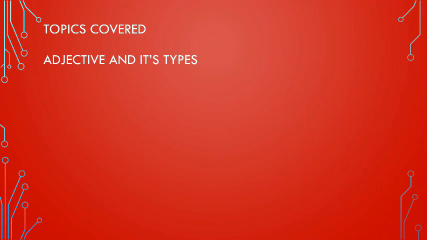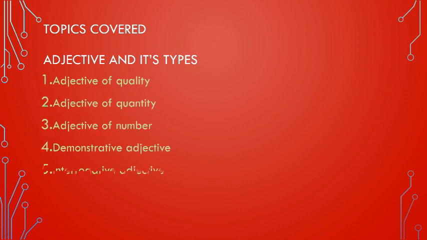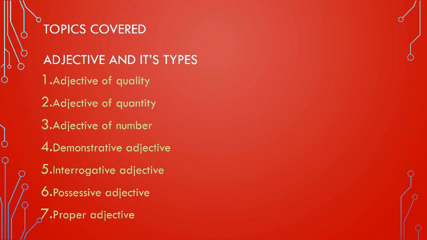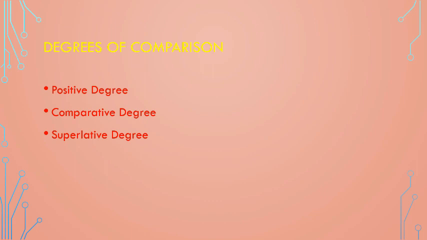With this, we come to the end of our topic. Let's have a recap of the topics which we have covered. We discussed adjective and its types, that is, adjective of quality, adjective of quantity, adjective of number, demonstrative adjective, interrogative adjective, possessive adjective, and proper adjective. We have also discussed degrees of comparison. We discussed positive degree, comparative degree, and superlative degree.